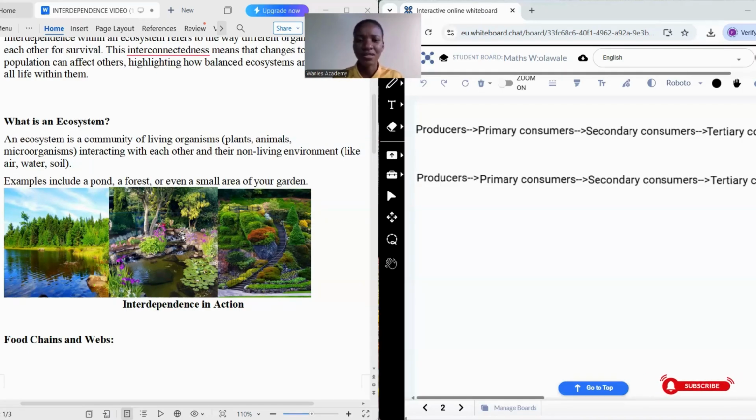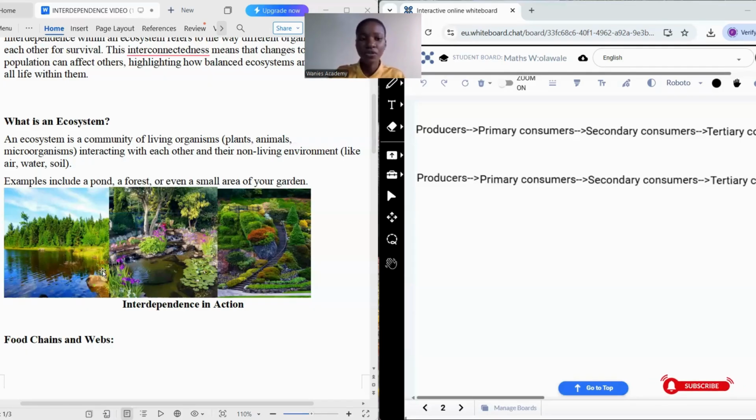So ecosystem simply means the interrelationship between the living components and the non-living components coming together to make a balance. When we talk about the living components or the biotic factors, we're talking about the living things, the living organisms, plants, animals, all the species. But when we talk about the non-living components, we are talking about the non-living environment. Example, the air, sunlight, temperature, pressure. These are what we mean by the non-living components.